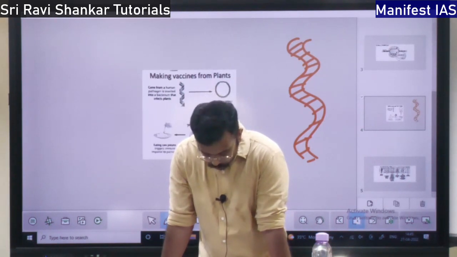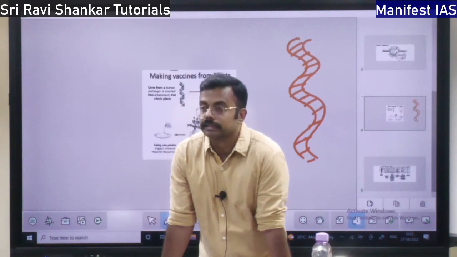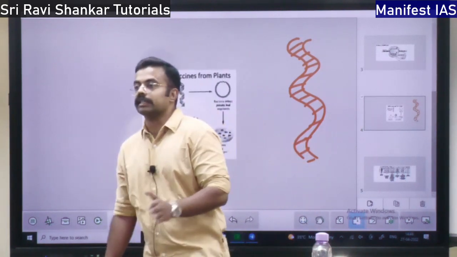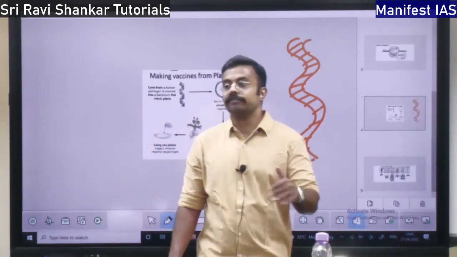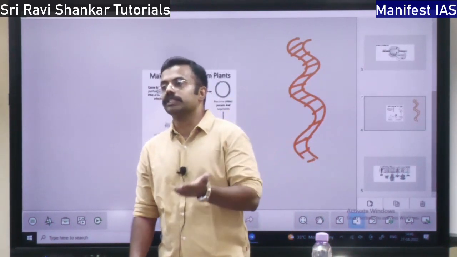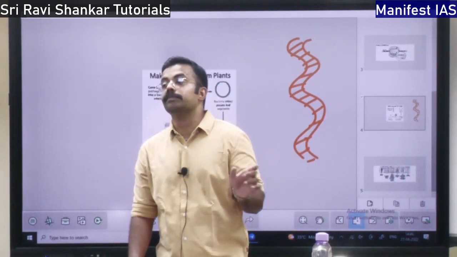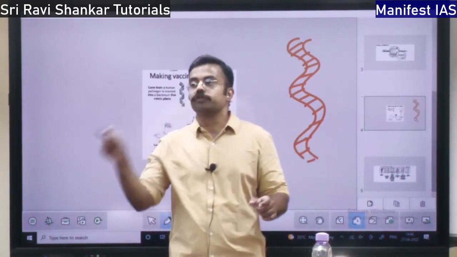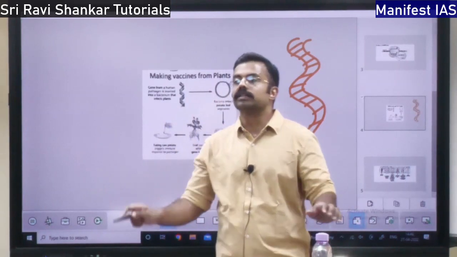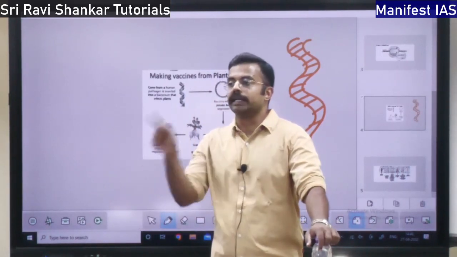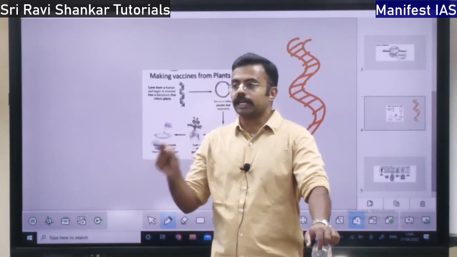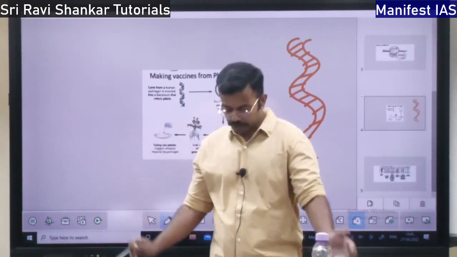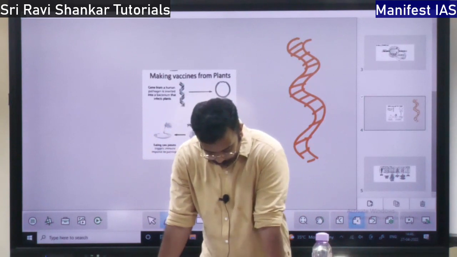Okay. Generally this mutation doesn't get carried from one generation to another. If it gets carried from the parent generation to the children generation, it is called germline mutation. Germline means the offspring from the parent to the children. So only if there is a mutation carried on, that is germline mutation. The concept is very, very important.